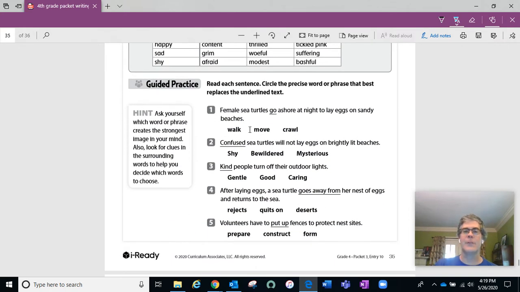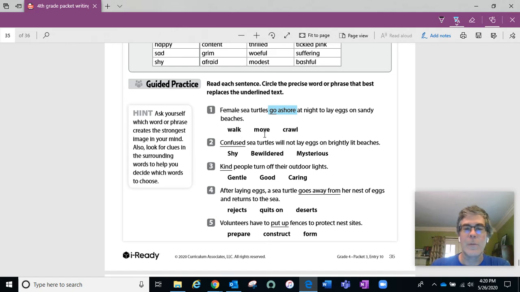So if we look at the examples down below, female sea turtles go ashore at night to lay eggs on sandy beaches. So "go ashore" is a phrase that, at least in my mind, gives a feeling of people on a cruise, say, that are in port, and they go ashore to sightsee or to go shopping.